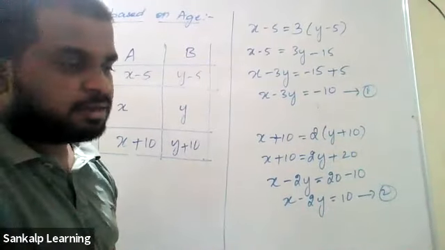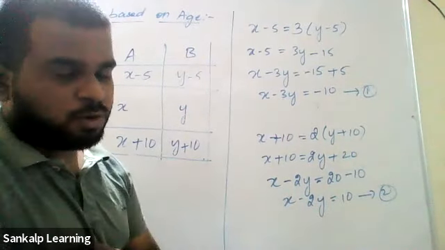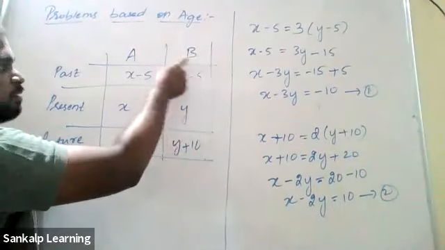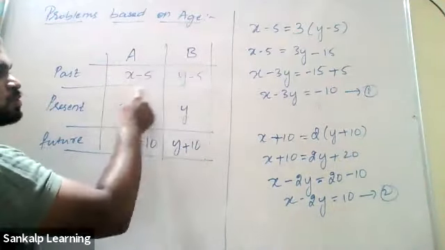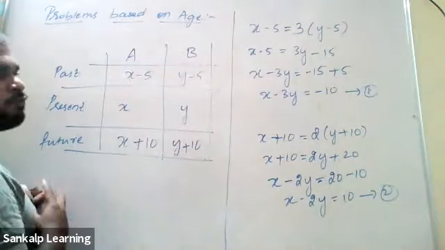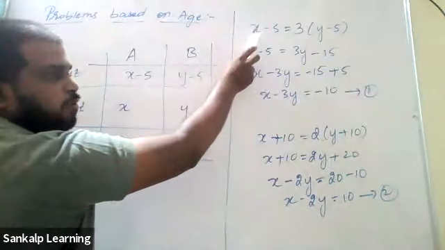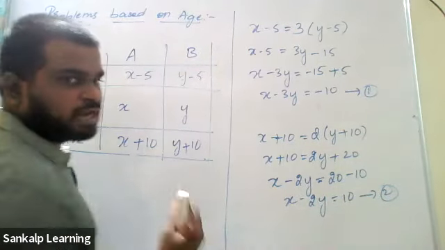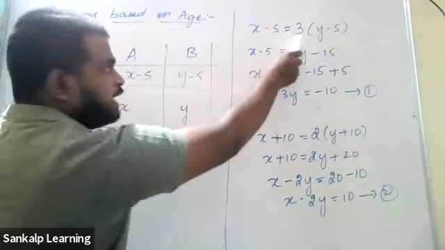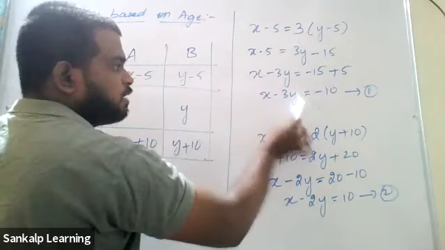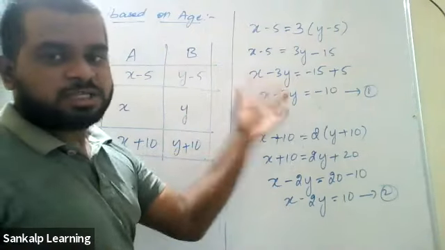What are they saying in the question? 5 years ago means we are talking about the past. Since we are talking about the past, we should concentrate only on this. Just look at these two things. 5 years ago, A's age is x minus 5. A was thrice as old as B. Thrice means 3 times B's age, that is y minus 5. Simplify it and you will get an equation.